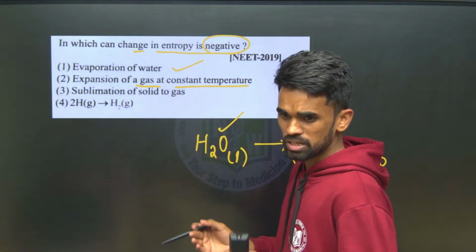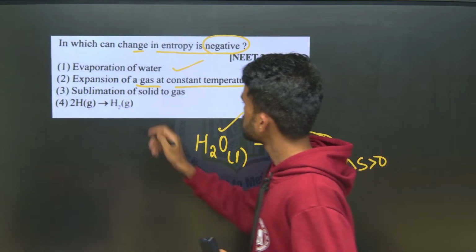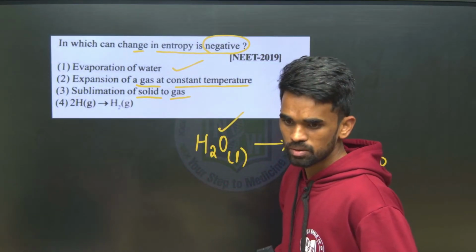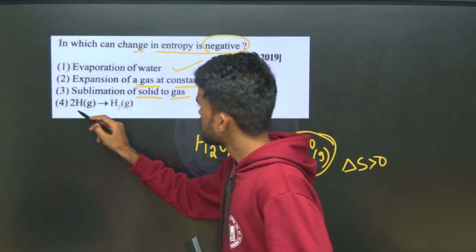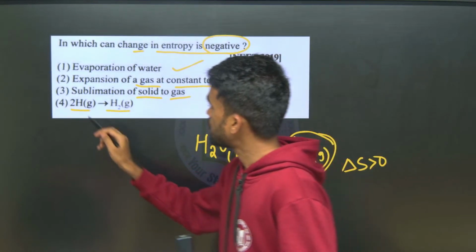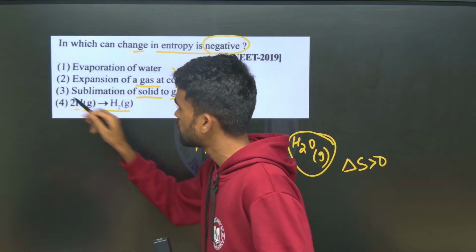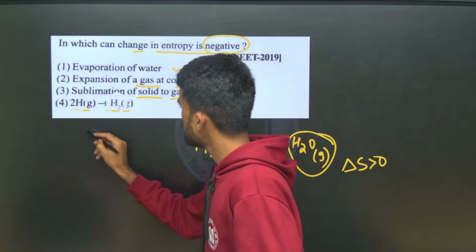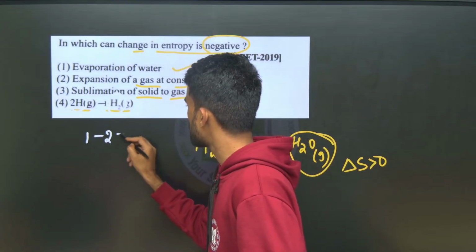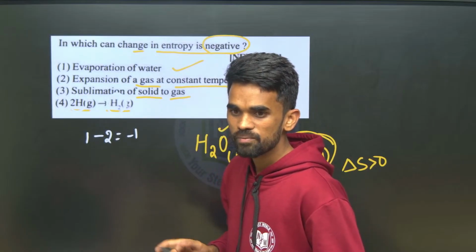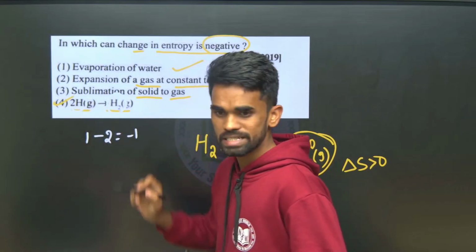Okay, expansion now, that is also positive you can consider. So sublimation of solid into gas. So what about this? Positive. What about this? See here, gas is converting into gas, its physical state is fine, but here how many gas particles are there? 2, but here it is becoming 1. So now 1 minus products minus reactants, what we are getting? Minus 1. So it means entropy is negative in which case? In the fourth case. Is this clear or not?